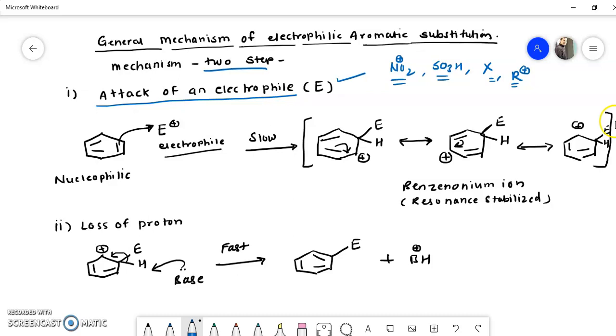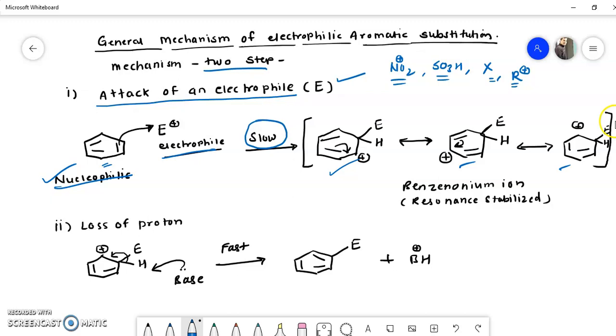So the first step is a reaction of the electrophile and the benzene. Remember, benzene is nucleophilic in nature. Why is it nucleophilic? Due to the presence of these pi electrons, so this is an electron rich species. Benzene's pi electrons attack the electrophile because electrophiles are electron deficient species. This step is a slow step, and there is formation of this intermediate. This intermediate is resonance stabilized. This is the slow step, so the rate of reaction will depend upon this step.